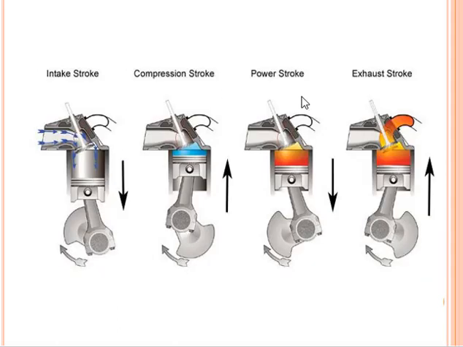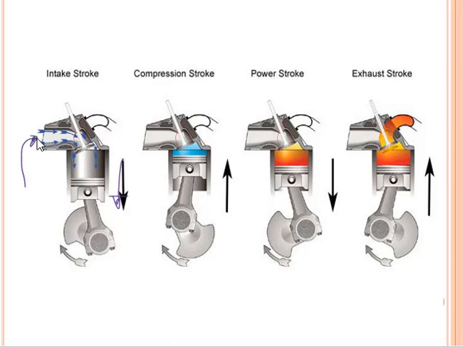Okay, let's take a look at the processes for the gasoline engine. We have here the intake stroke, the compression stroke, then the power stroke, and then the exhaust stroke. Now, if the piston moves down, that will be the intake stroke.